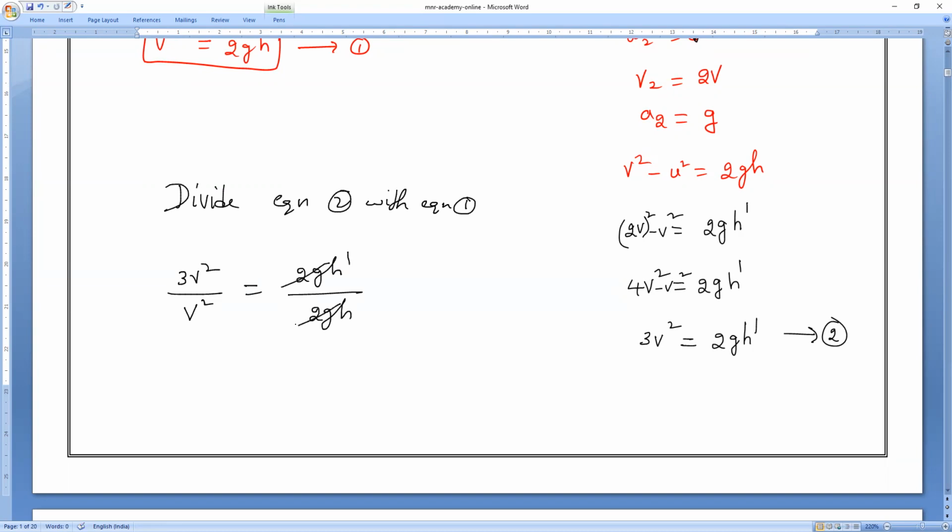So 2G will get cancelled. V square will get cancelled. So you'll get 3 is equal to H dash by H. So from that, H dash is equal to how much? Everybody? Yes, please. 3h.